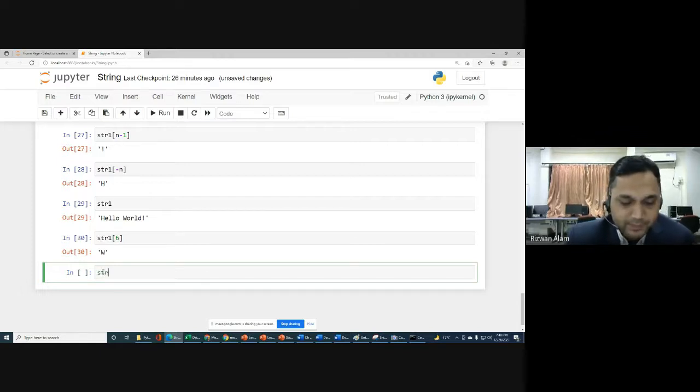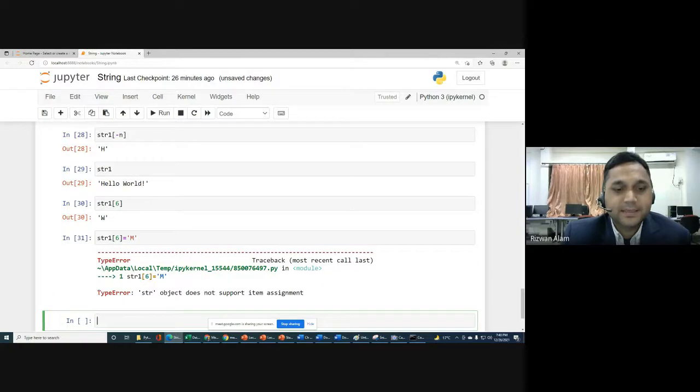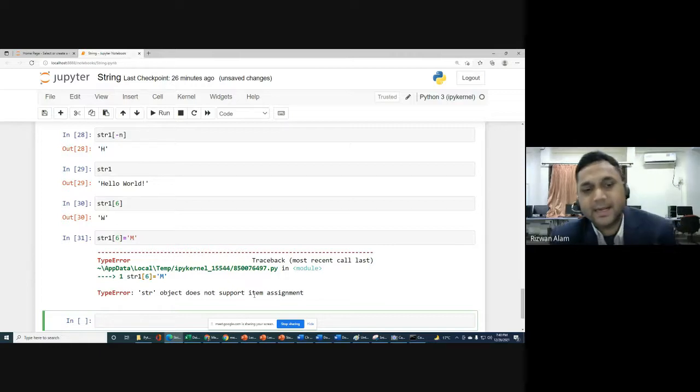Now if you try this, str1 of index 6, and put m directly, you will get a type error: str object does not support item assignment. It means item wise you can't assign, you cannot change. A particular item cannot be changed for a string. That is the only point you have to keep in mind. That's why we call a string immutable.